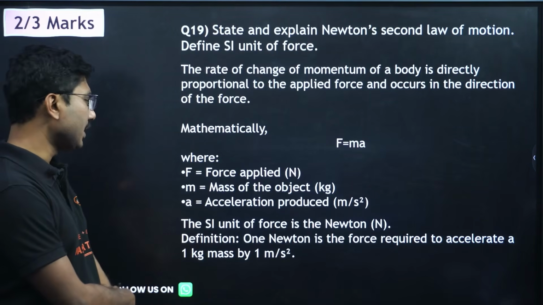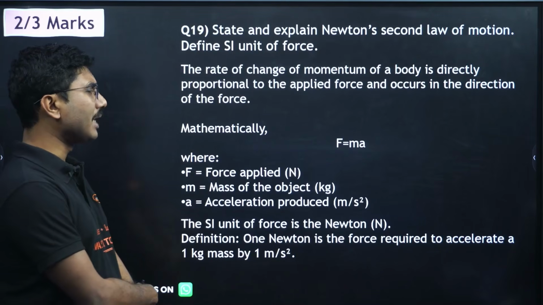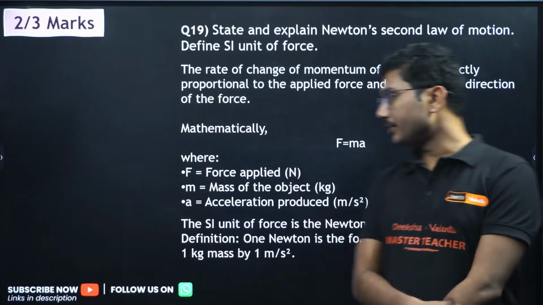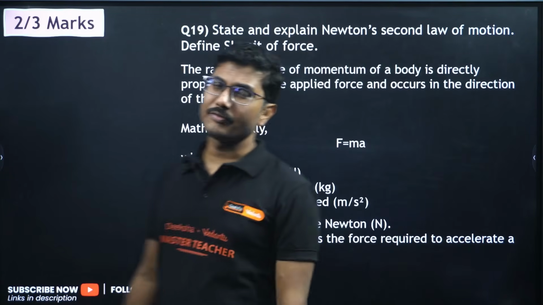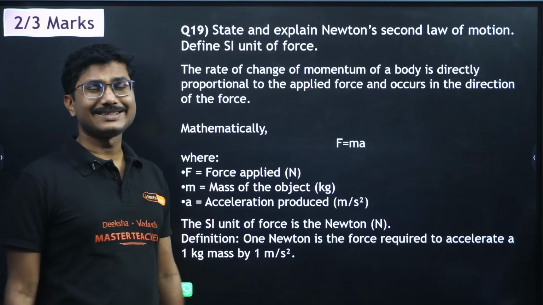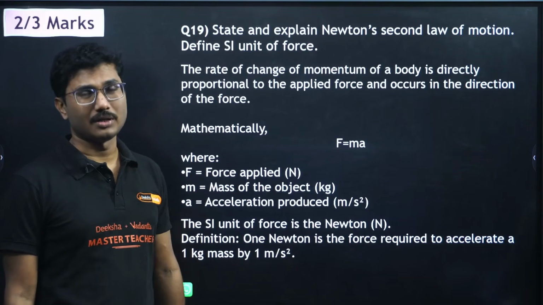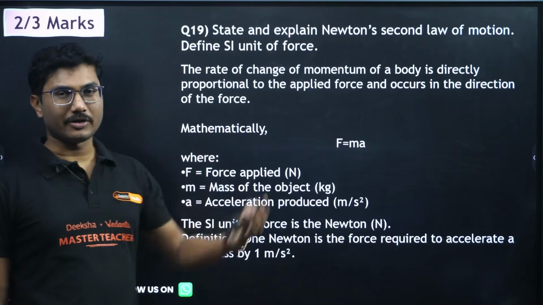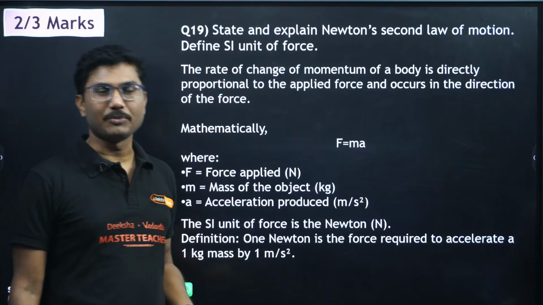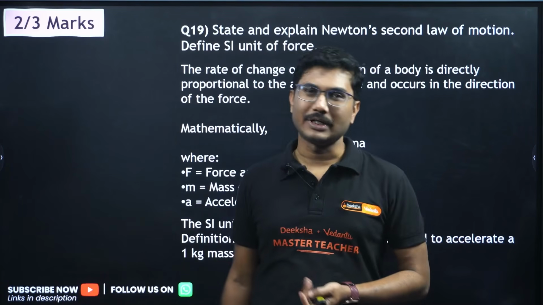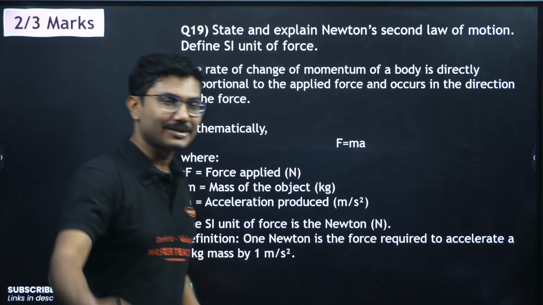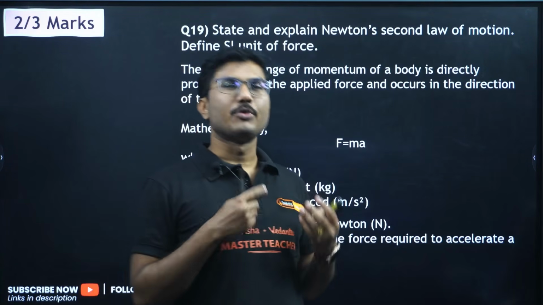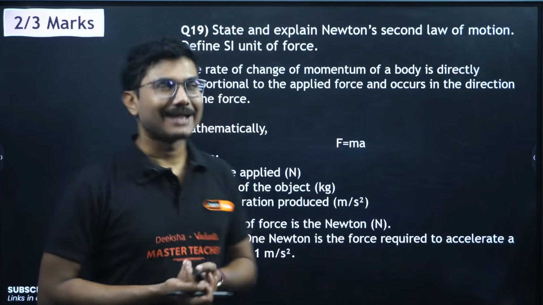The SI unit of force is Newton. Definition: 1 Newton is the force required to accelerate a 1 kg mass by 1 meter per second square. So all these things are very important. Define SI unit of force is very common. Do not say that SI unit of force is defined as 1 Newton. I have seen students writing that. So the SI unit of force: if 1 Newton of force acts on an object of mass 1 kg, then it will produce an acceleration of 1 meter per second square. Force produces acceleration, so you have to mention that 1 Newton of force acting on a 1 kg object produces 1 meter per second square acceleration.